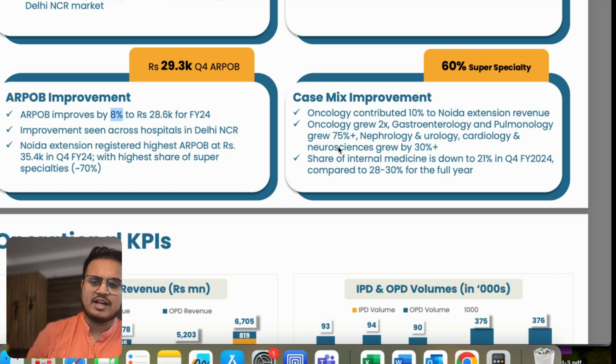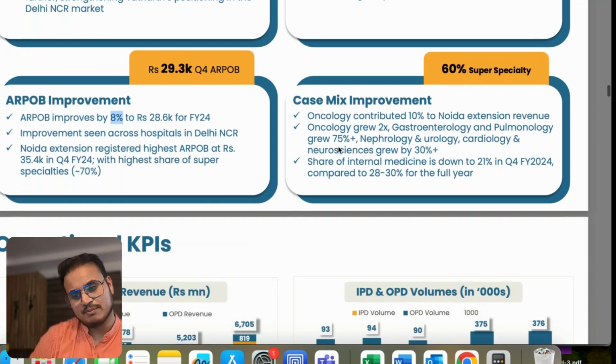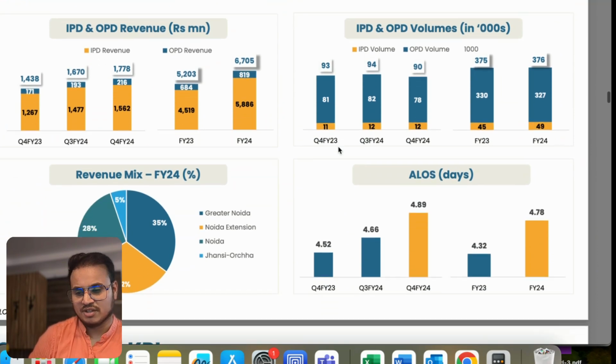They are adding more and more specialized services, for example oncology and nephrology, and those are being added into their case mix. This increases the revenue per customer, the ARPOB metric, by 10 to 12%. So keeping all things intact, they are saying their average revenue can increase up to 40,000 per bed, and their margin can, if not increase, sustain at the level of 17% right now, and the net profit margin at around 39 to 40%, something like that.